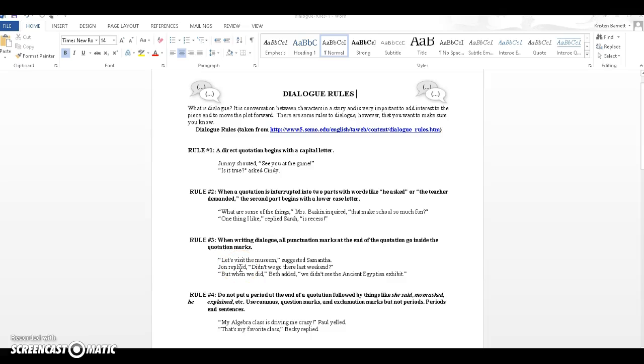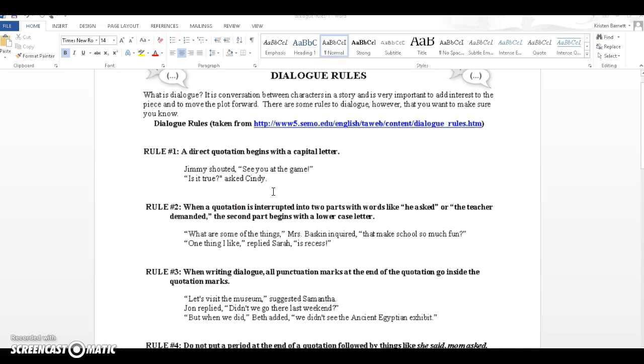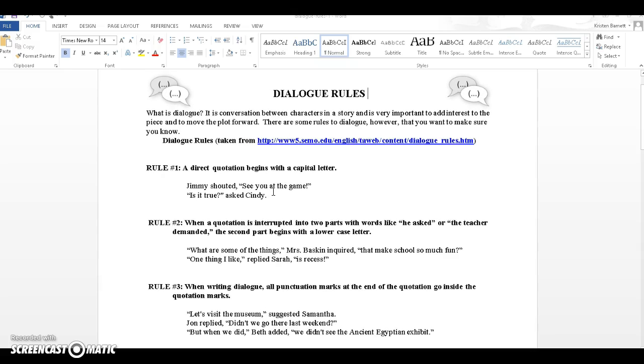Alright, ladies and gentlemen, this is information about how to write dialogue and how to punctuate it correctly. There are certain rules in the English language that we have to follow, so I'm going to go through those now. This dialogue rule sheet is linked there in that Canvas assignment.